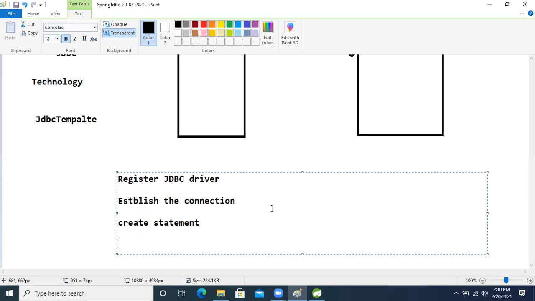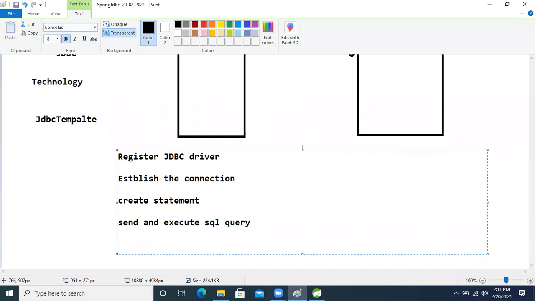After sending the query, gathering the result, the result set, means processing the result.